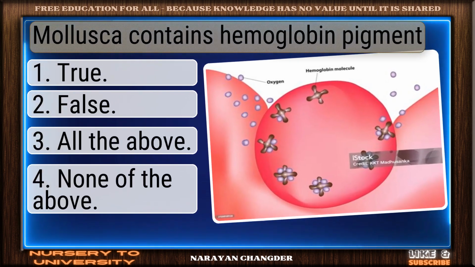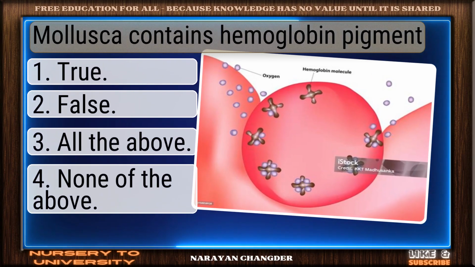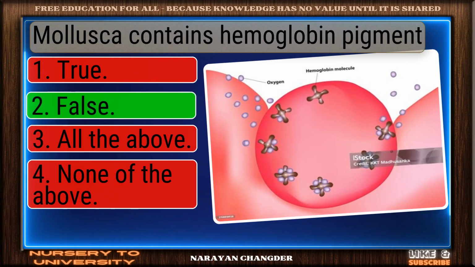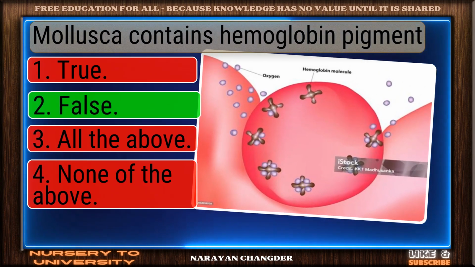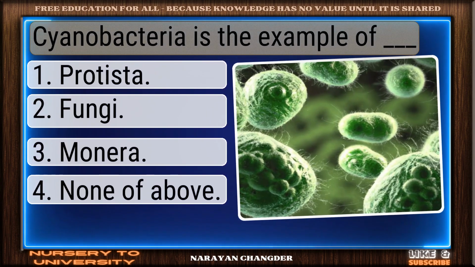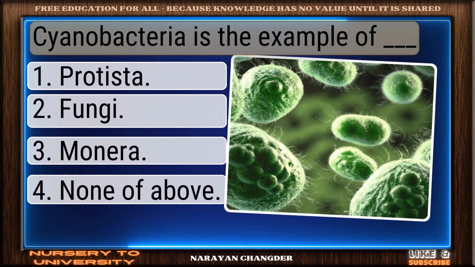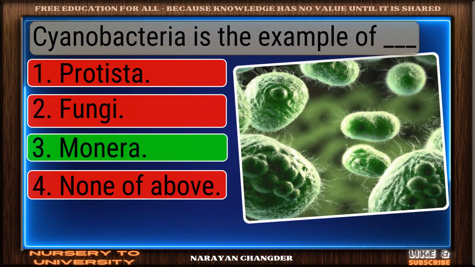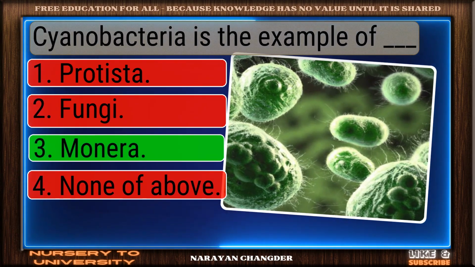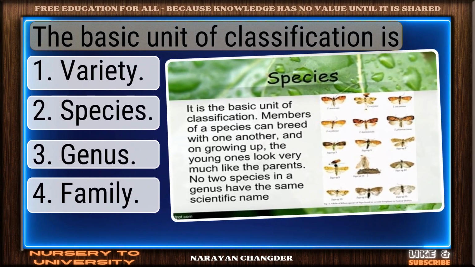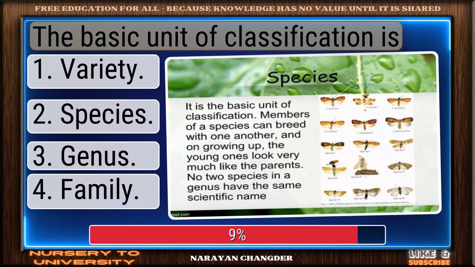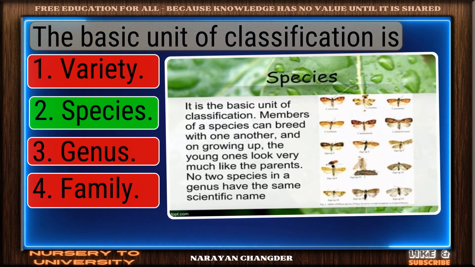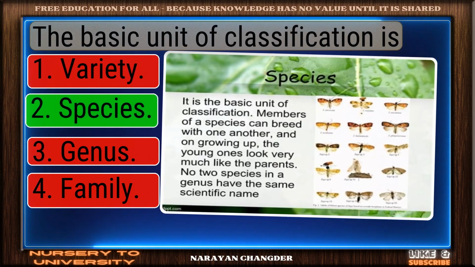Question number 227. Mollusca contains hemoglobin pigment. Well reasoned. False is the correct choice. Question number 228. Cyanobacteria is the example of dash. Strong choice. Monera is the right answer. Question number 229. The basic unit of classification is. Great thinking. Species is the right choice.